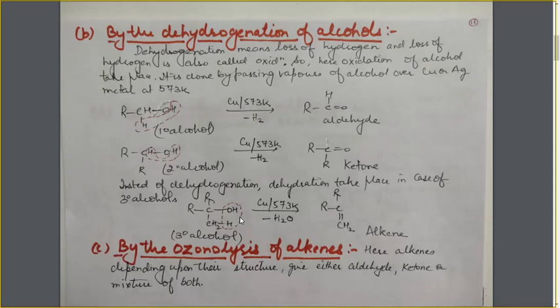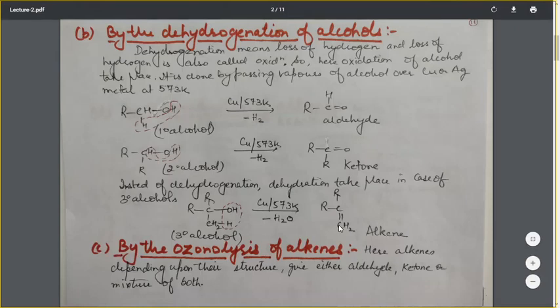How? The OH group is lost along with the hydrogen atom from the beta carbon atom. Beta means that which is neighboring to this carbon atom. In the common system, we use alpha, beta to number the carbon chain. The carbon atom which is bearing the functional group is named the alpha carbon and the next carbon will be the beta carbon. So the hydrogen atom will be lost from the beta position. In this way, an H2O molecule is lost, dehydration takes place and an alkene is formed.